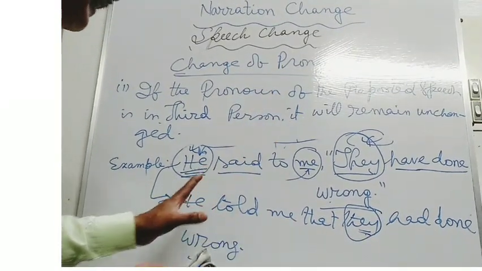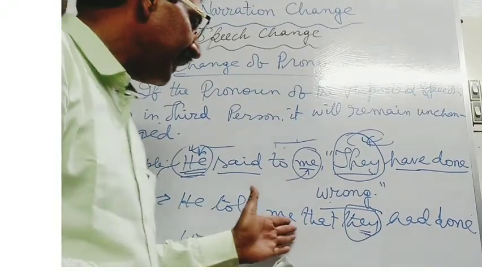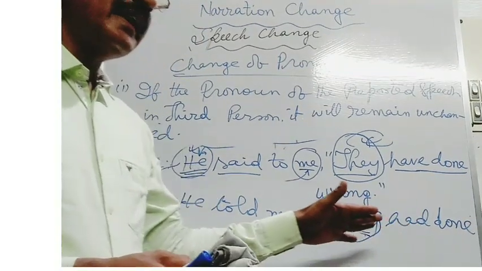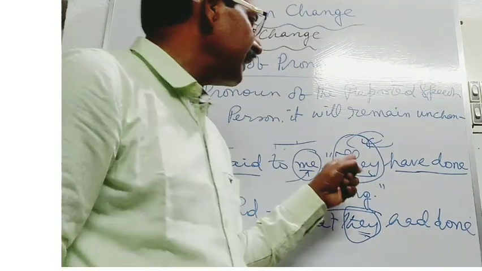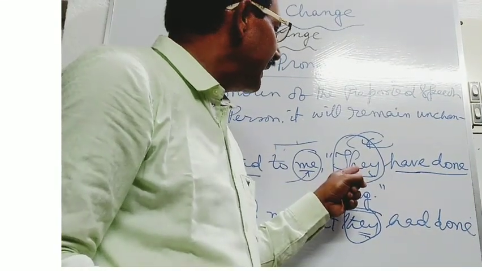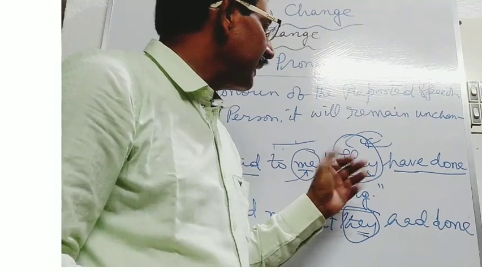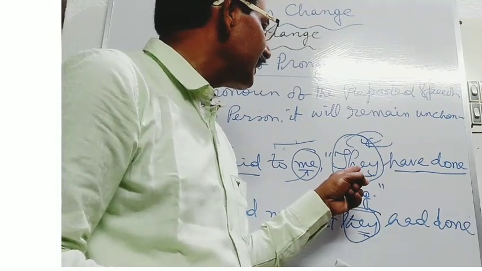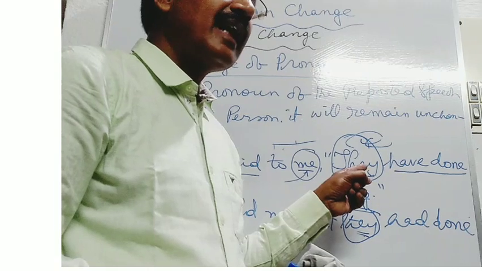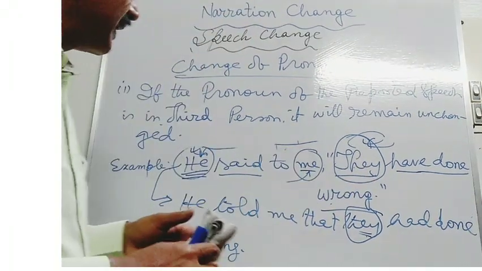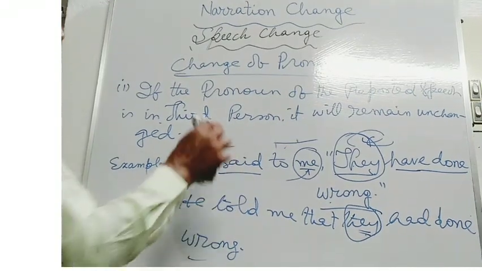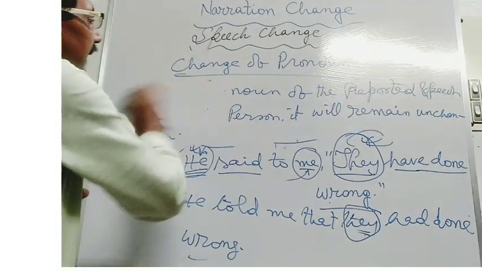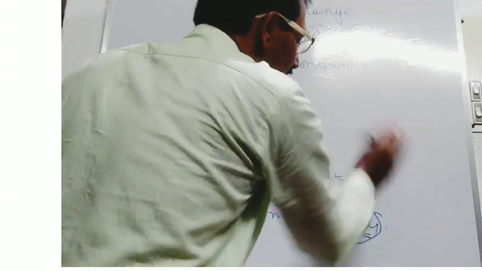But in the indirect speech, you cannot see such features. Another feature is that at the beginning of the reported speech, the first word will be in capital letter. In this way, you have seen the change of pronoun in respect of changing the direct speech into indirect speech.